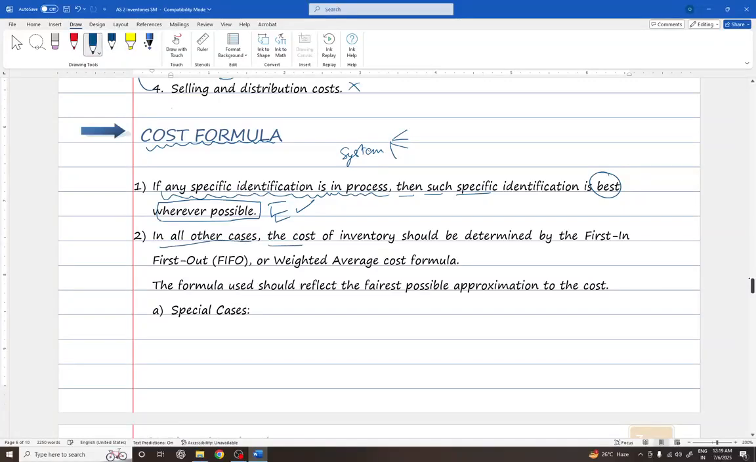In all other cases, the cost of inventory should be determined by the first in first out method, as you have learned in CA Foundation, or the weighted average cost formula. The formula used should reflect the fairest possible approximation to the cost.